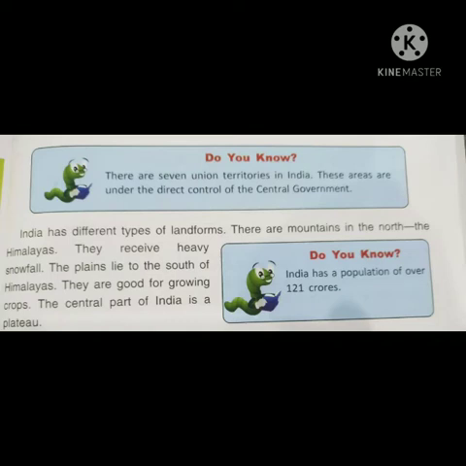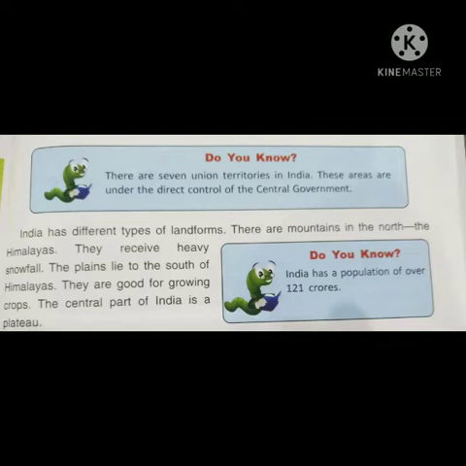Children, central government plays an important role in our country. Central government has the power to make laws for the whole country. There are 8 union territories in India. Union territories are ruled directly by the central government, and children, central government is present in the entire country and functions in whole country. Now let's read next paragraph.